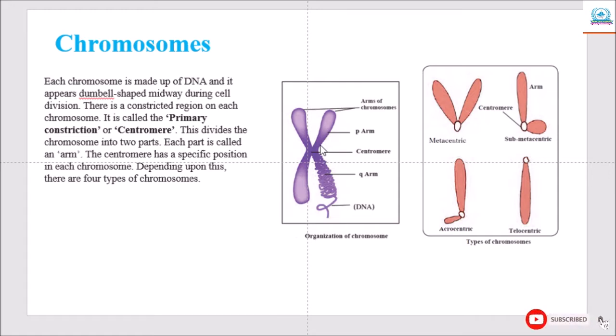Depending upon this, there are four types of chromosome: metacentric, submetacentric, acrocentric and telocentric. So one by one we will see all these types of chromosome.